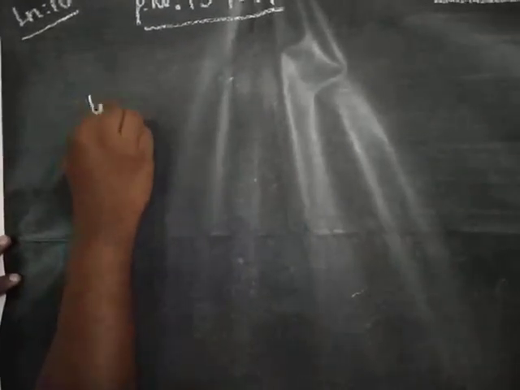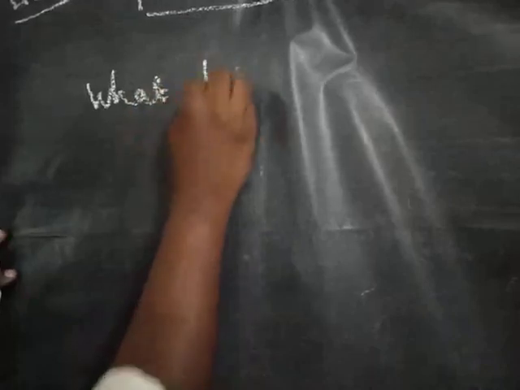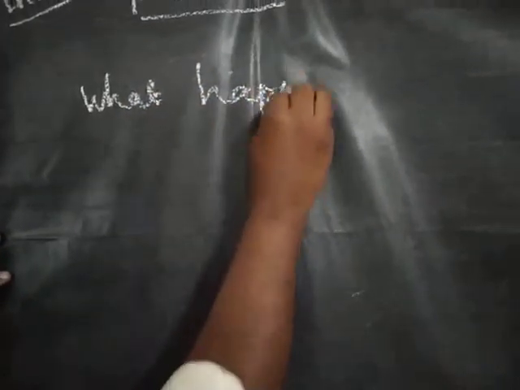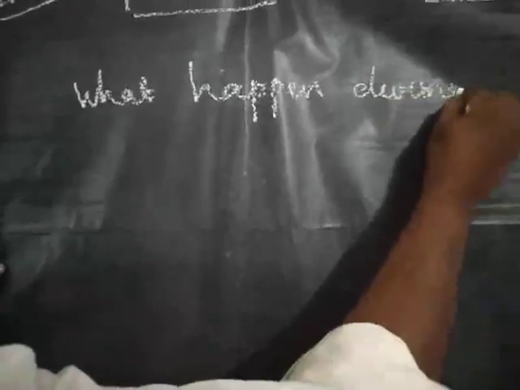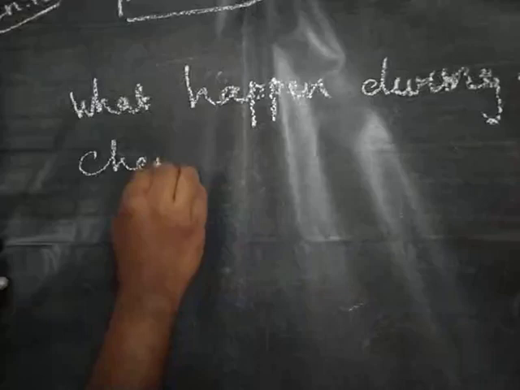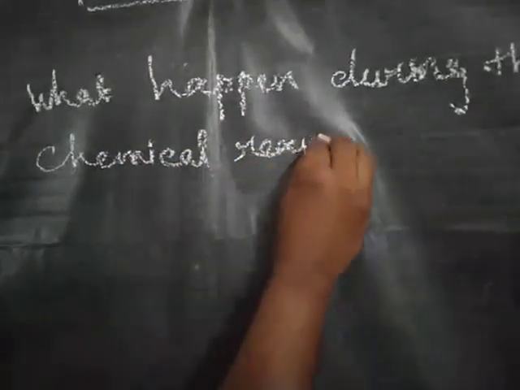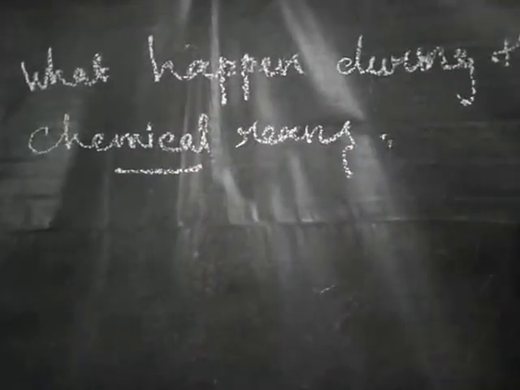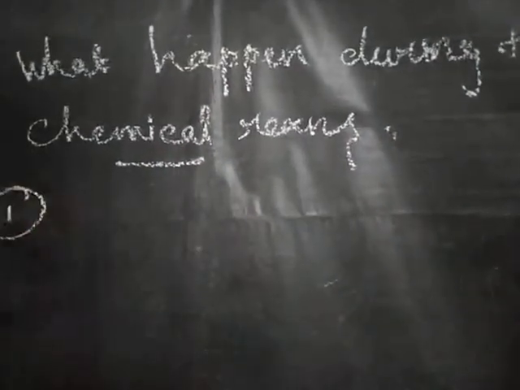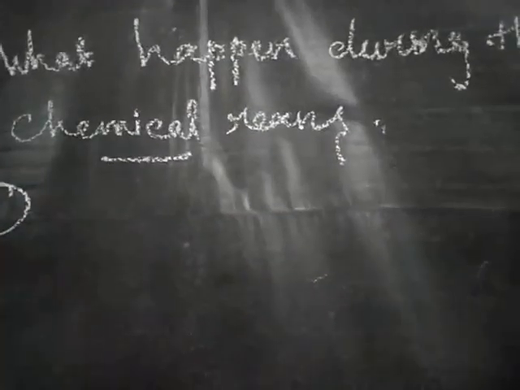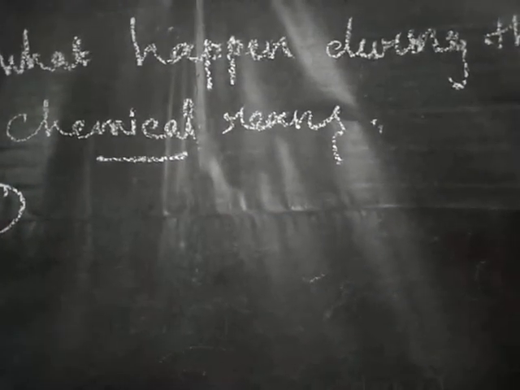So what happens during the chemical reactions? First point, rearrangement of the atoms.